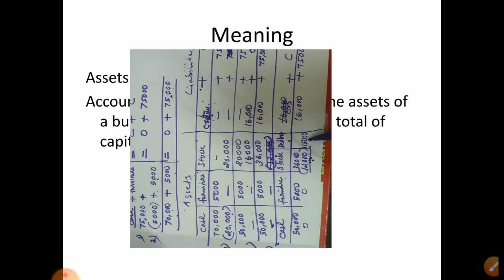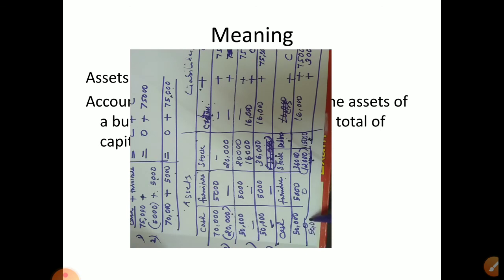12,000 का चीज 15,000 को सेल किया तो 3,000 profit है. That profit, you remember, profit always we add with what? Capital. Capital means owner का पैसा है. Capital profit will increase owner's money or capital. So remember that profit you have to add with the capital. Now we'll write the new equation. नया equation equal होना चाहिए.